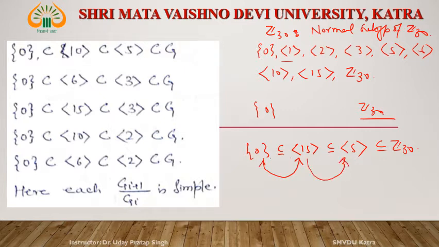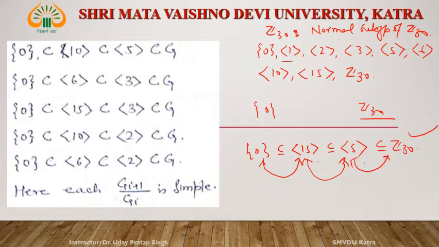Between 15 and 5, is there any normal subgroup containing 15 and contained in 5? There is no normal subgroup. 3 contains 15, but 5 does not contain 3. And between Z5 and Z30 there is no normal subgroup.